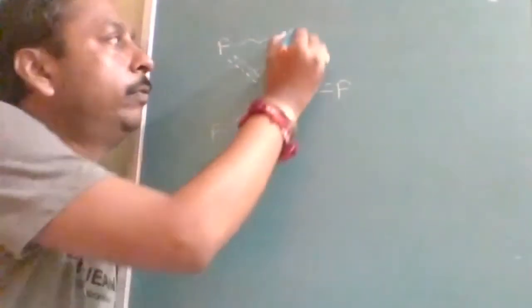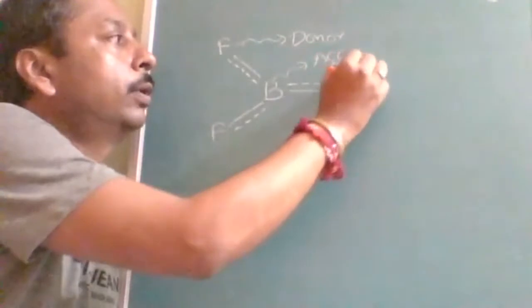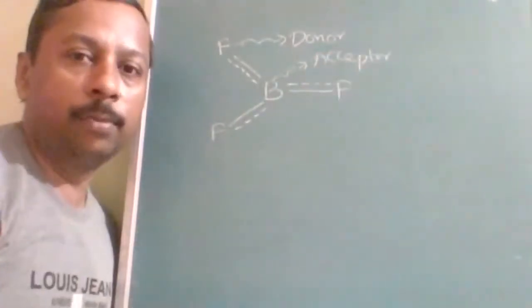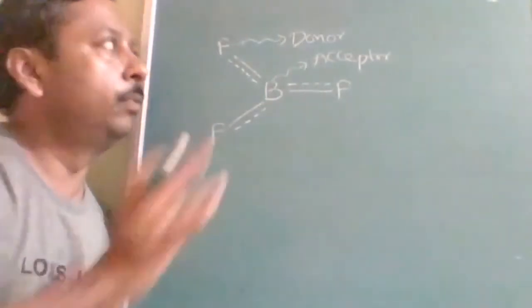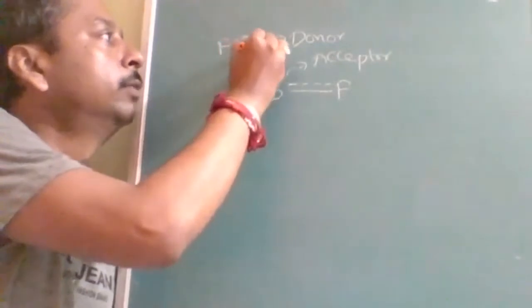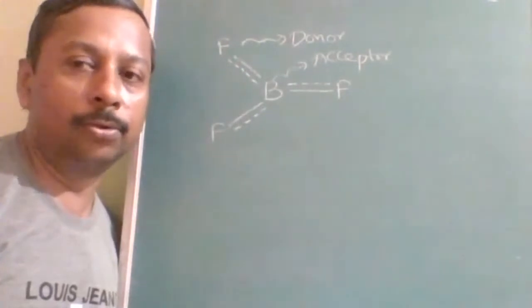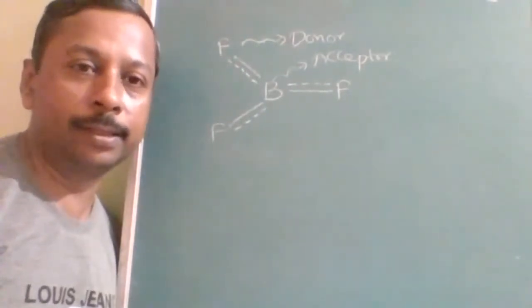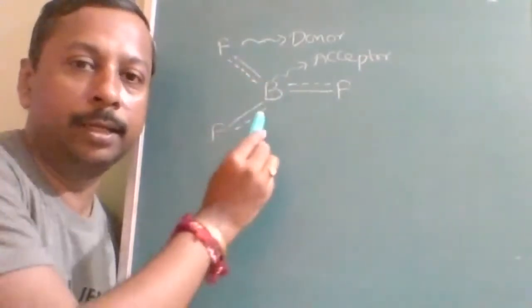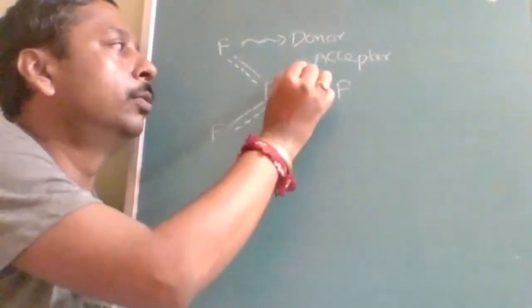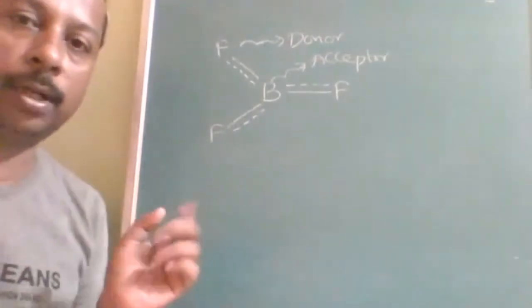So fluorine will be donor and boron will be acceptor. During the back bonding, fluorine will be donor atom, boron will be acceptor. Actually, people won't even expect this, because fluorine from childhood is only accepting. It never knows donating. But for the first time in history, this has happened. It is donating, and boron, being a better metallic, is accepting. Understood? This type of questions they will ask. Is it understood how to identify donor and acceptor?